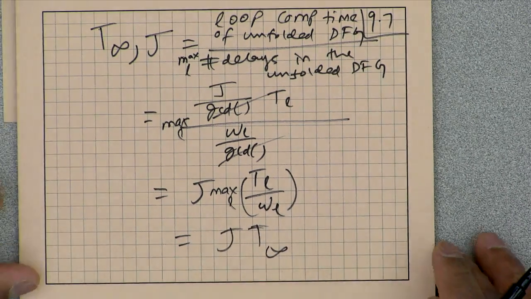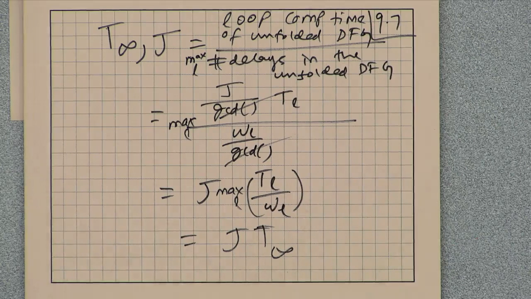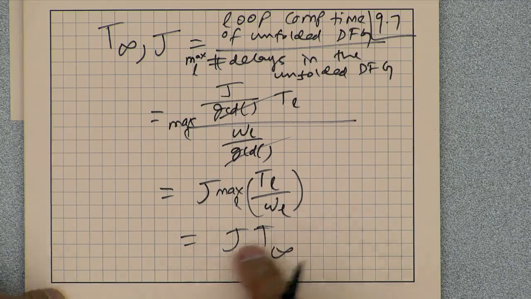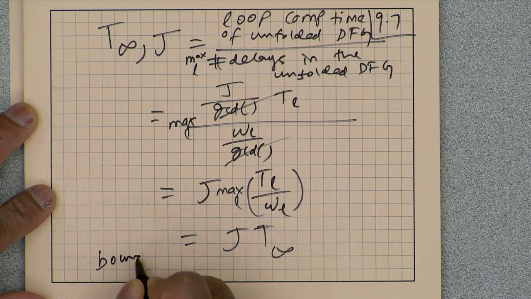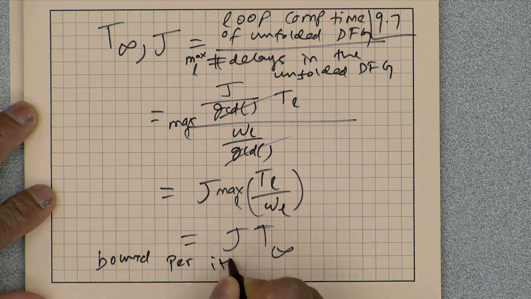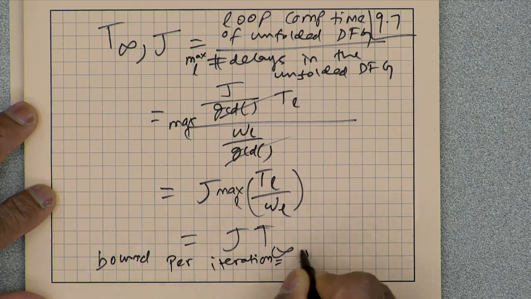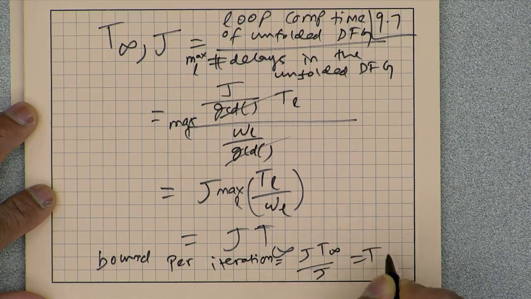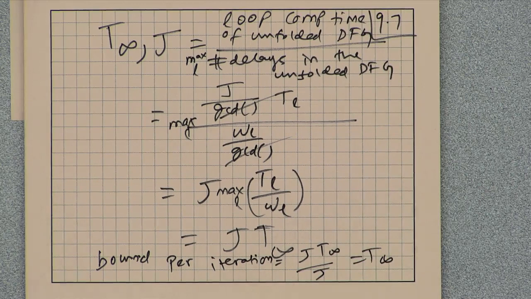So what it is saying is that when we unfold a data flow graph, its iteration period bound cannot change, just like retiming cannot change the iteration period bound, nor can unfolding. If you unfold, the new bound is J times T infinity, but in a time J times T infinity, we are executing J iterations. So the bound per iteration is still the same. Okay. Any questions so far?